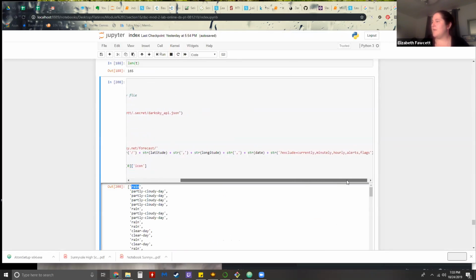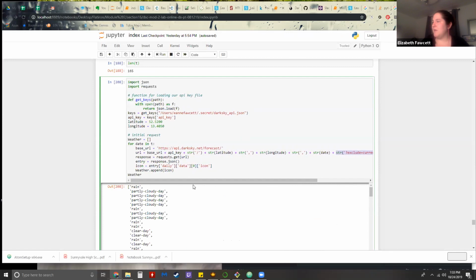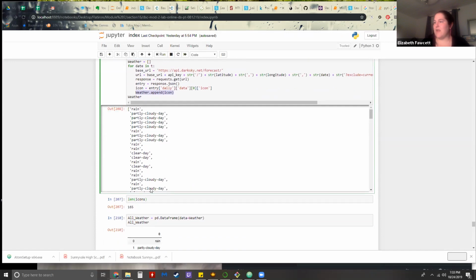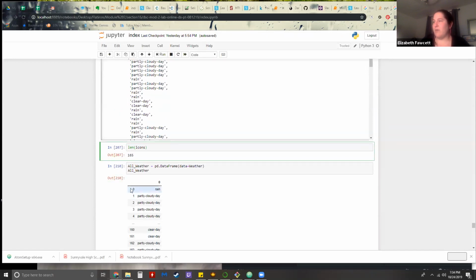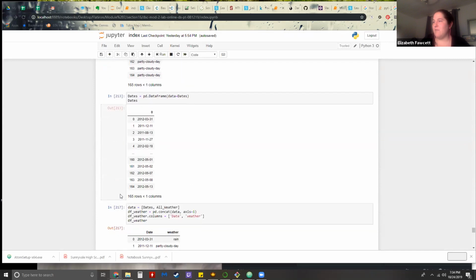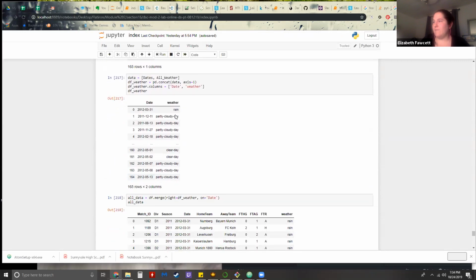And then this part here, we wanted to exclude a whole bunch of information that we didn't need. Then once we have that single entry, we appended it to the list that we created originally. So what we ended up with was an output that has a length of 165, which is the same as our number of days. And then I transformed both of those lists into a data frame and put them together.